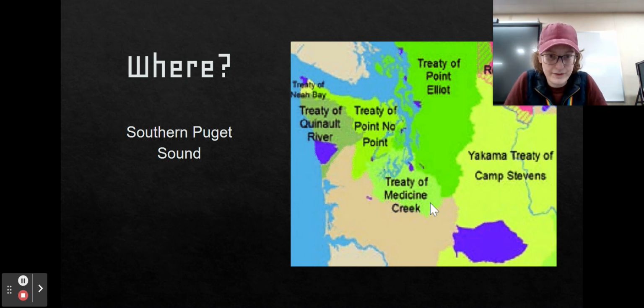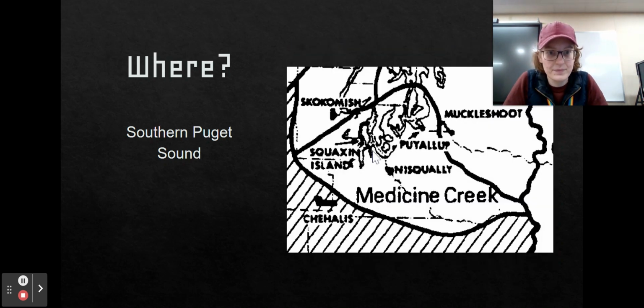So here's a map. Sorry, it's a little bit fuzzy, but we've got the Treaty of Medicine Creek, and then there's this overlap with the Treaty of Point Elliott. And so the Muckleshoot tribe, and several of these tribes were part of both treaties because of where their territory was. So it's mainly the tribes that are featured in this treaty were south of the Puget Sound. Here's another map. So again, you can see how the Muckleshoot are in both, next to Medicine Creek and also part of this Point Elliott, which is going to be our next treaty we'll look at next week.